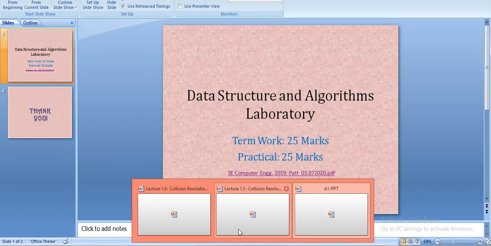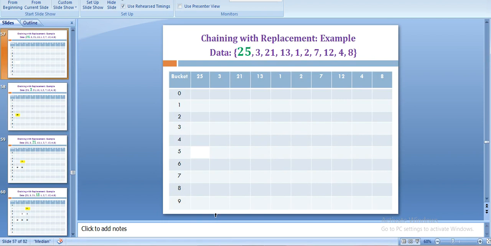Now we'll learn the next one, that is chaining with replacement. Okay, so we are going to learn it with replacement.